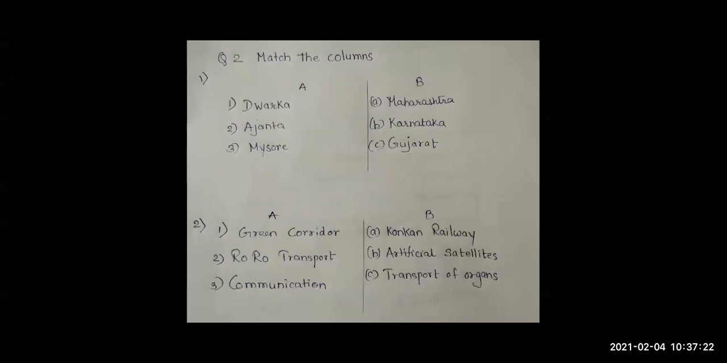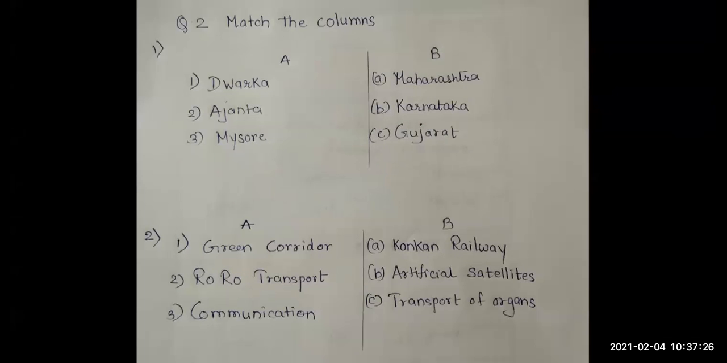Yes, unmute yourself and ask. Just tell me what is the answer of this. I think you're not able to unmute yourself. So Dwarka is in Gujarat. Okay, second, who will tell where is Ajanta? You must have heard about Ajanta Ellora caves. Where is Ajanta? Unmute yourself and tell me where Ajanta is.